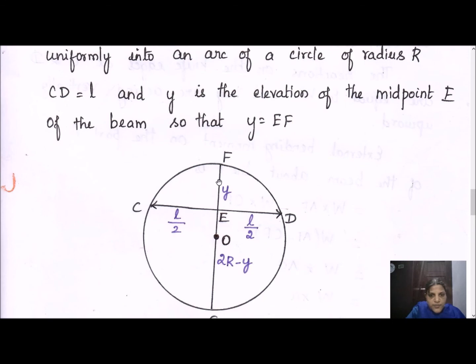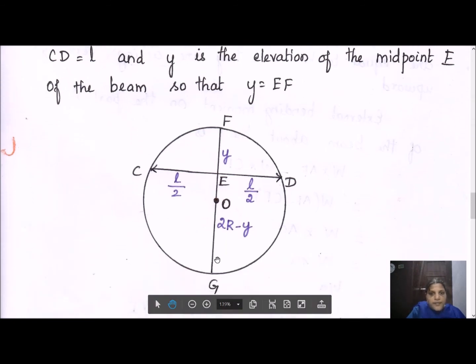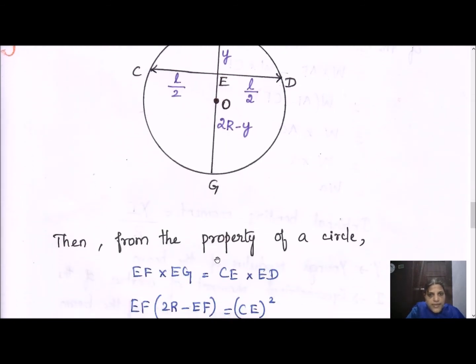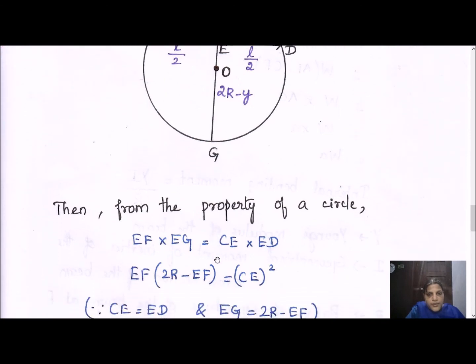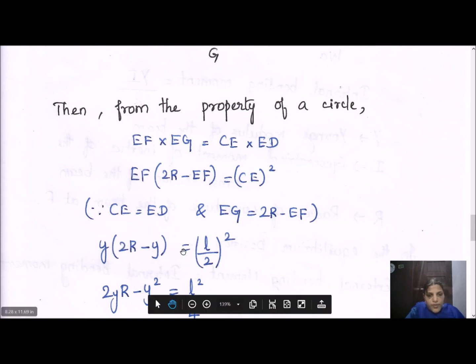So if the elevation is y, the remaining distance from the total diameter is 2r minus y. Using the chord of the circle, we can write L by 2 into L by 2 equal to 2r minus y into y.